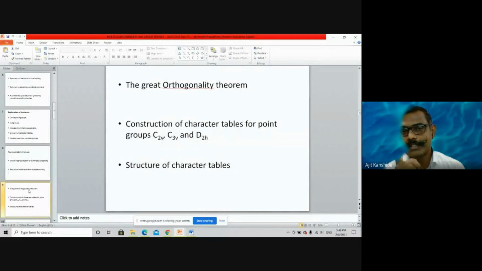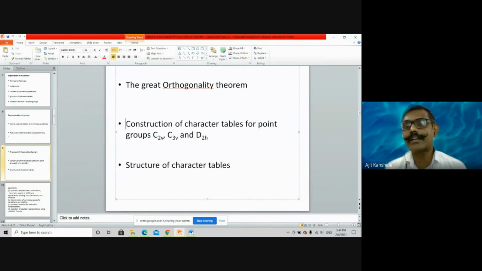The great orthogonality theorem: in the statement, the dimension you have to consider, where proper multiplications and conjugate elements, I consider only for imaginary numbers. If the value remains imaginary, then with the conjugate, only then is the great orthogonality theorem valid. Because we want real numbers, and from complex numbers, from imaginary numbers meaning square root of -1, i, that representation remains. For an imaginary number, we have to bring it toward the real number, and for that we need to consider the conjugate. Therefore, the asterisk was considered.